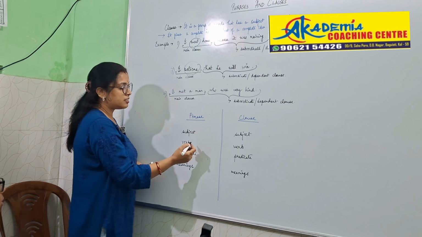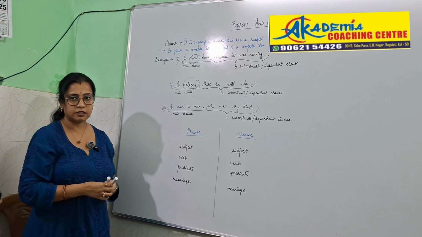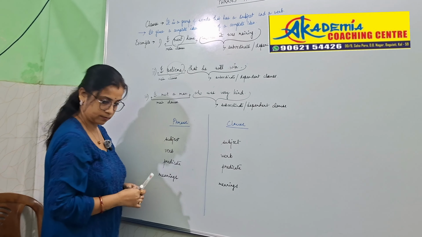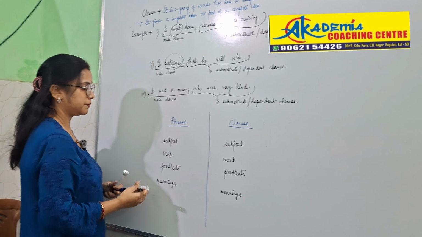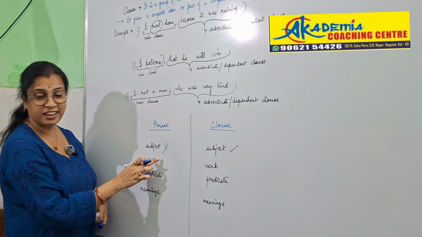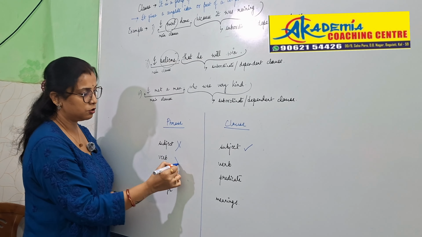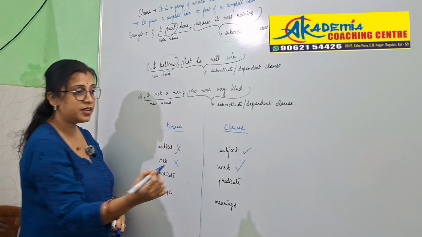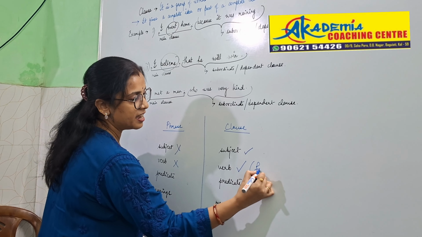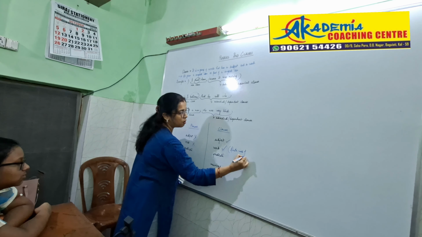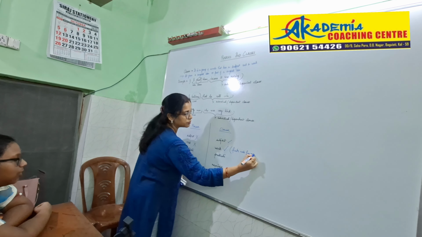So, in a phrase, do we have a subject? No. But in a clause, we have a subject. In a phrase, do we have a verb? No. But in a clause, we have a verb. Now, the verb is a finite verb for main clause.